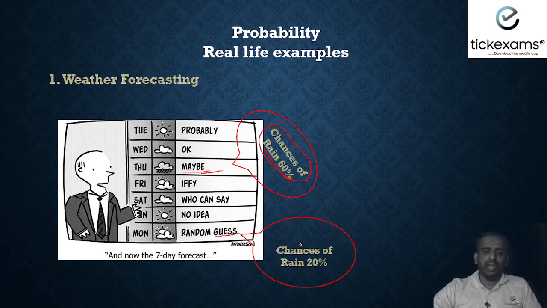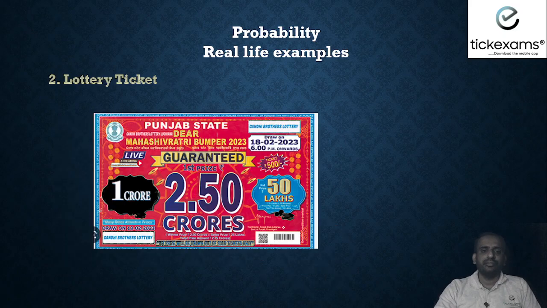You want to check Monday. Chances of rain are 20%. So very low chances of rain on Monday, so you might like to travel on Monday because there's very little chance of rain, right? Similarly Sunday also, if you see, there's no rain. So like this, we use probability in real life examples, and one of them is weather forecasting.